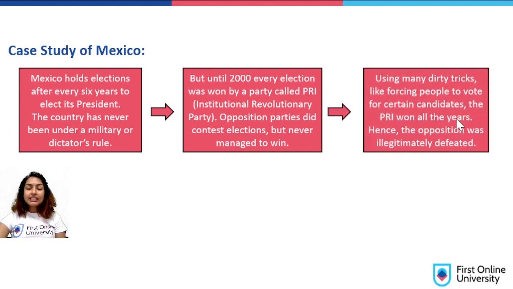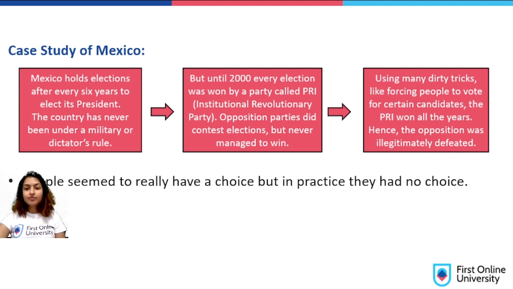Using many dirty tricks, for example, forcing people to vote for certain candidates, the PRI won all the years. Hence, the opposition was illegitimately defeated. So in this example, we can say that people had a choice, but in practice, they had no choice, because of the dirty tricks behind the scenes. They did not know what was happening on the inside. Hence, these are not fair elections.